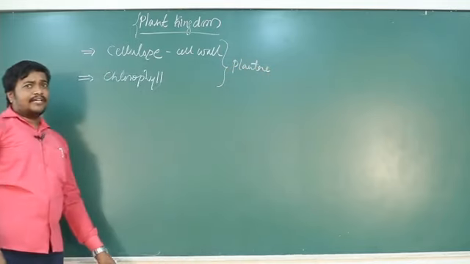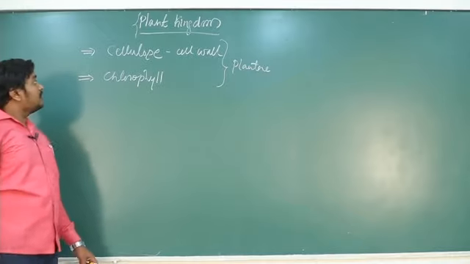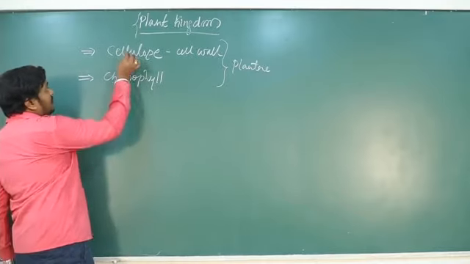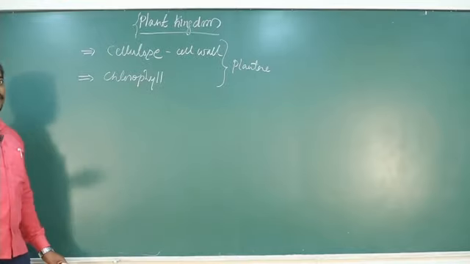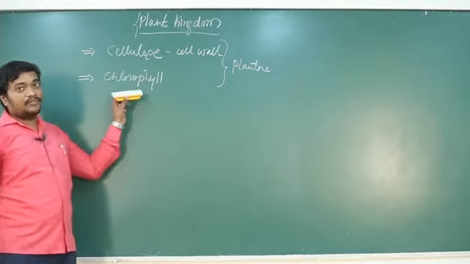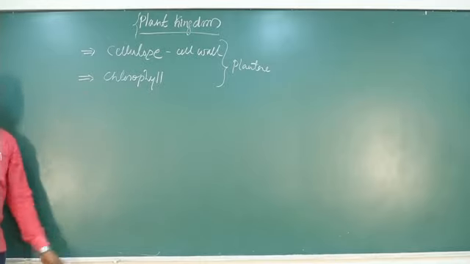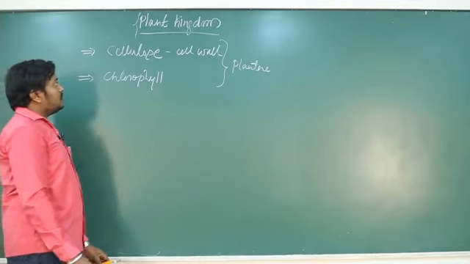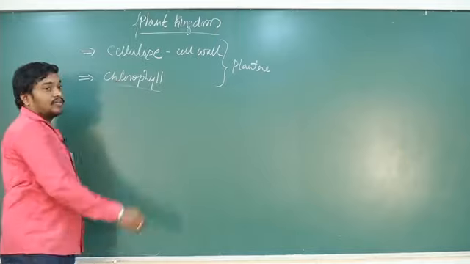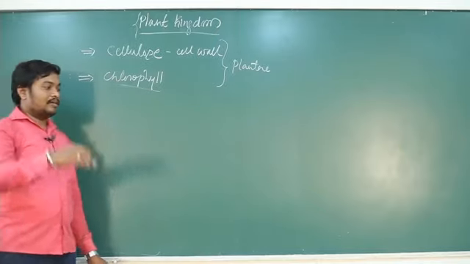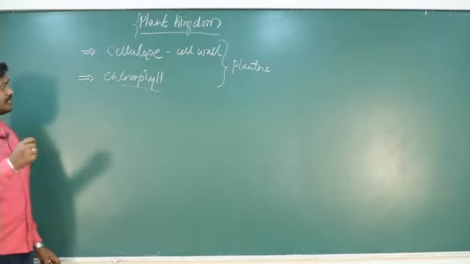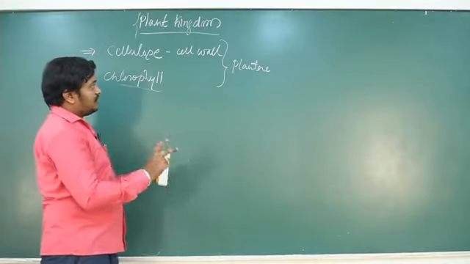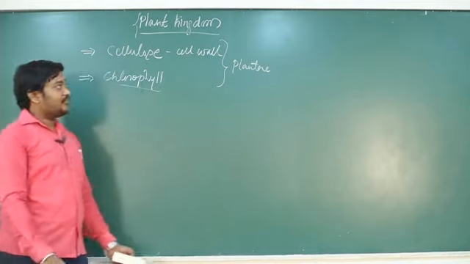But certain organisms were there which, even though they have a cellulosic cell wall and chlorophyll, are grouped under different categories, like dinoflagellates. Even though it has cellulose, it is grouped under protistans. Similarly, some chlorophyll containing organisms were shifted to kingdom Monera because they lack a definite nucleus. So based on that, certain modifications were also done during the classification systems.